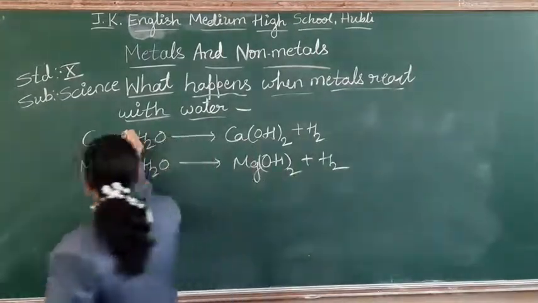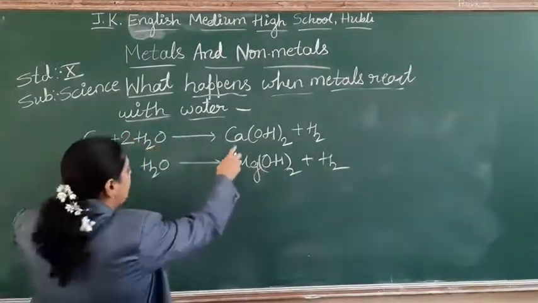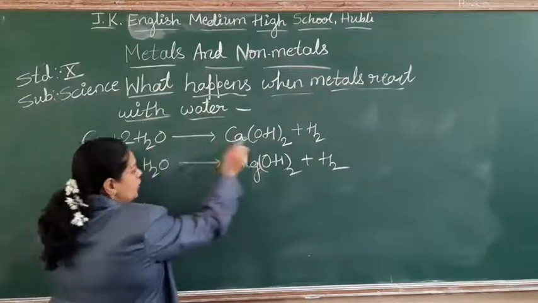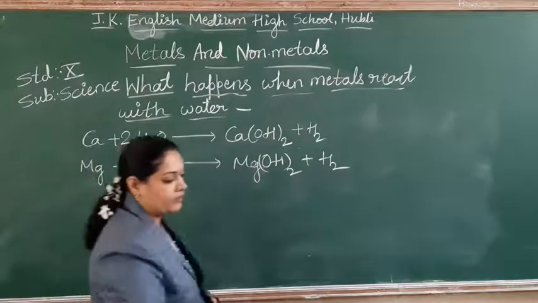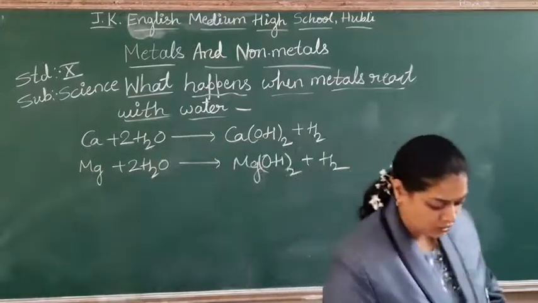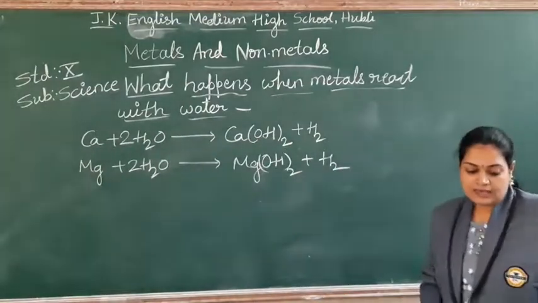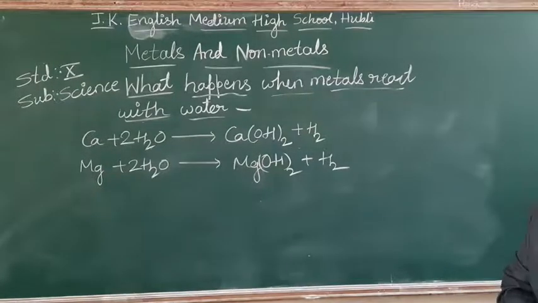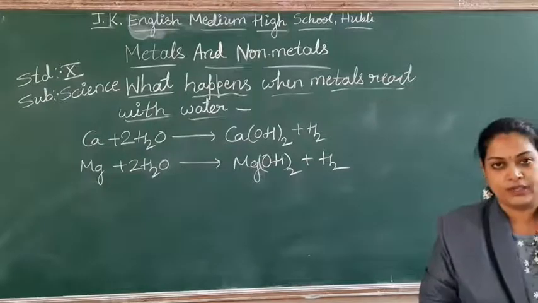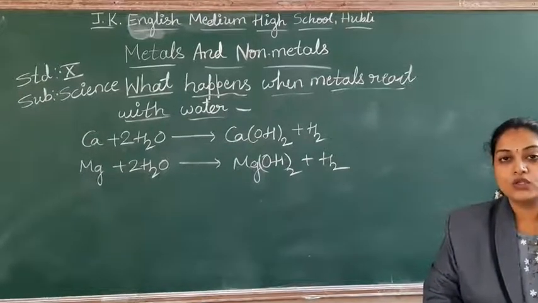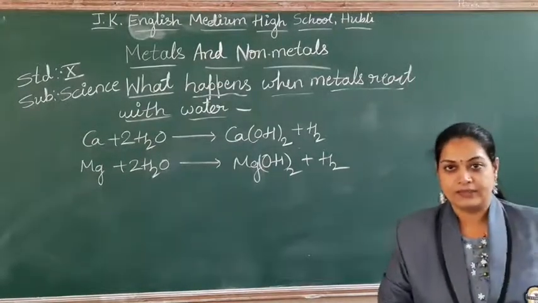So let me multiply here, 2 2s are 4. Calcium 1, calcium 1. Oxygen 2, oxygen 2. Same thing here, so let me multiply with 2. So what is the conclusion? As calcium is less violent, the heat evolved is not sufficient for the hydrogen to catch fire.